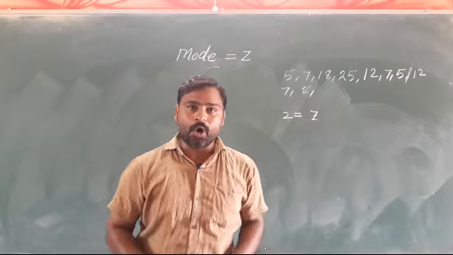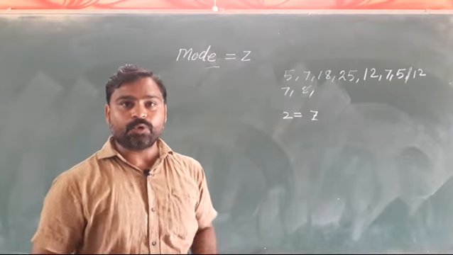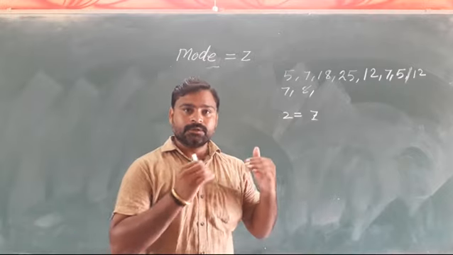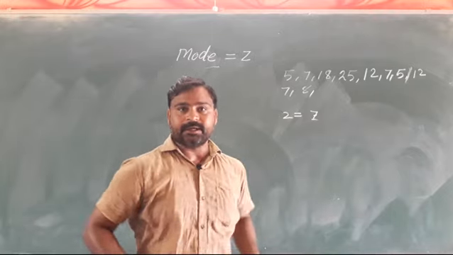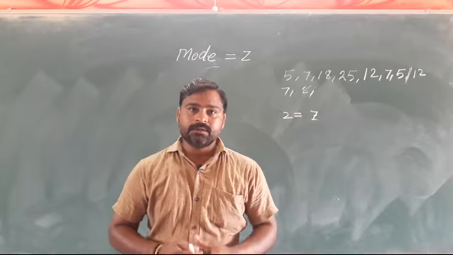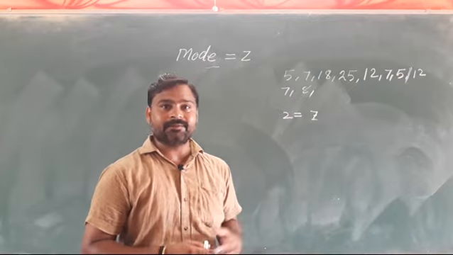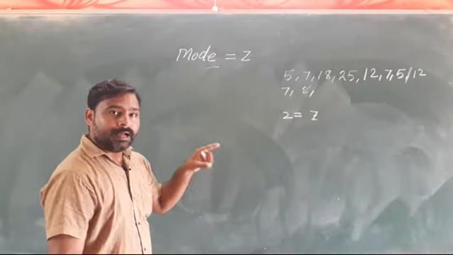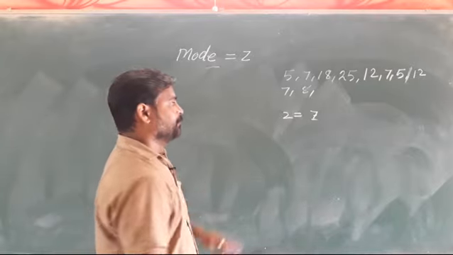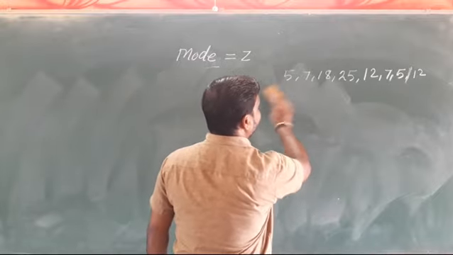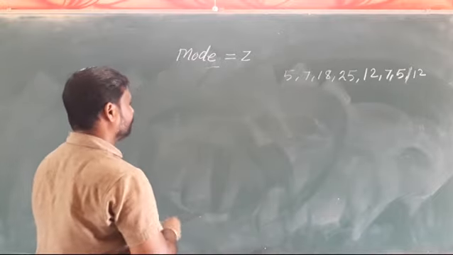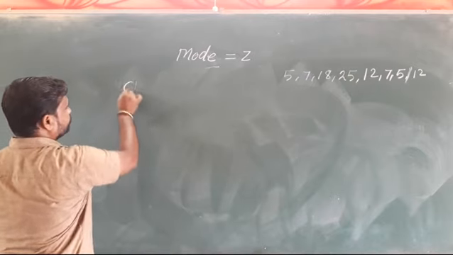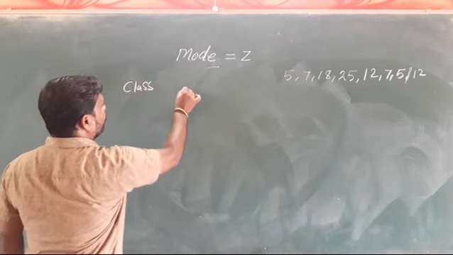But the observation method does not work for all types of data. Suppose you have a continuous data series, you cannot determine a particular number as the mode. Suppose we write here the class and the frequency.